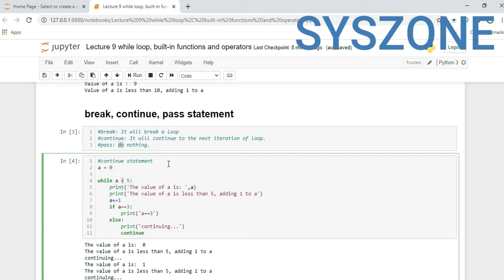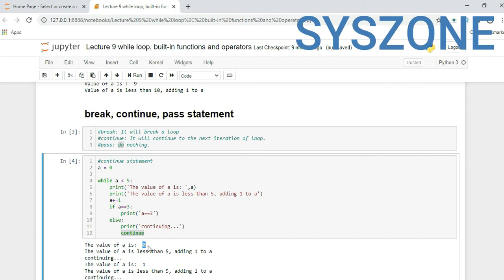a equal to 0, while this while loop will execute until this condition is satisfied, where a should be less than 5. If it is equal to 5, this loop will stop executing. The value of a is this, the value of a is less than 5, adding 1 to a. Here we are incrementing the value of a, a plus equal to 1. If a is equal to 3, we are printing a equal to 3, otherwise we use continue and it will keep continuing.